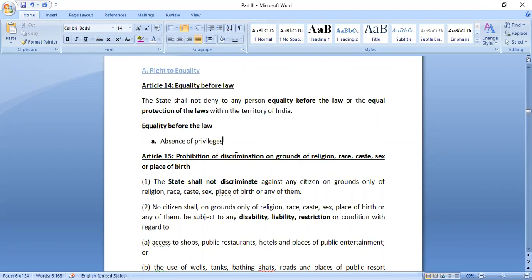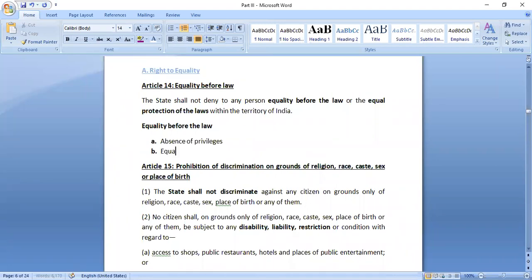But under that particular statute there might be certain exceptions given. For example, for certain laws the police cannot just come and arrest a person of certain designation, so there might be certain exceptions, but otherwise to the general public this law should be equally applicable. There should be absence of any privileges to any people under any law that is made applicable.